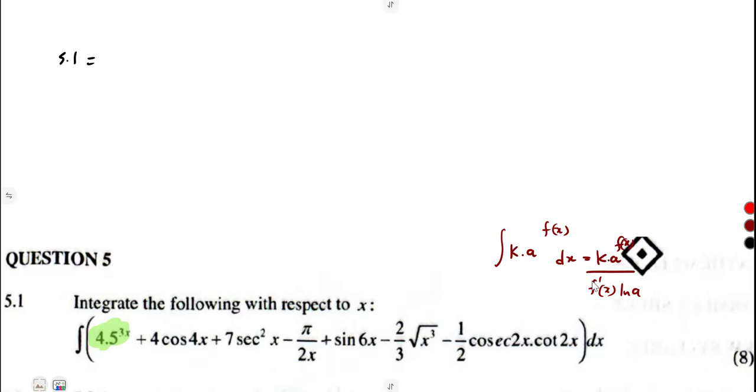All right, so in our case, we have got this part here, which is our k is what? Is 4. So it was going to give us 4 times a to the exponent of x, as it is 5 to the exponent of 3x over what? The first derivative of x. If you differentiate your f of x, if you differentiate 3x, you are going to obtain what? A 3 times the ln of a, the base on our exponent there. Our base is what? Is 5. So it's going to be ln of 5. We have integrated that.